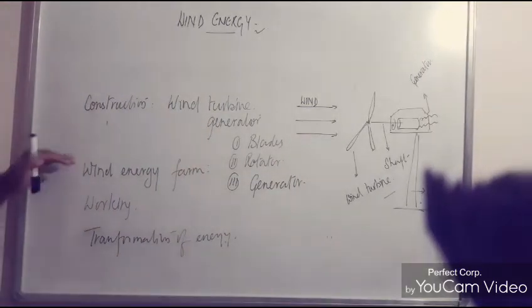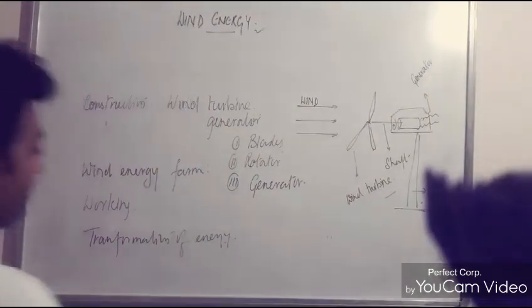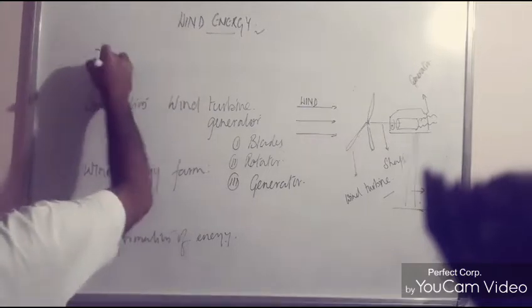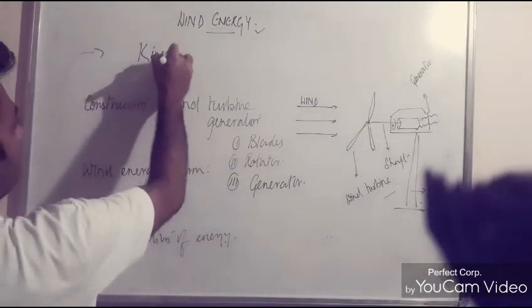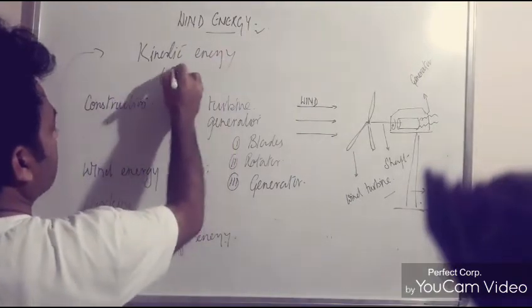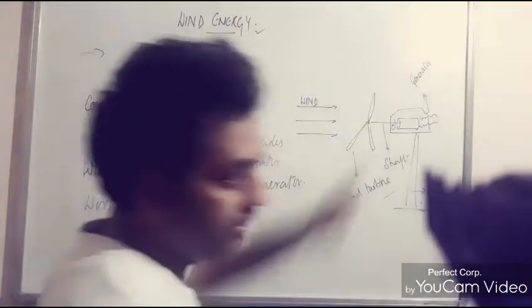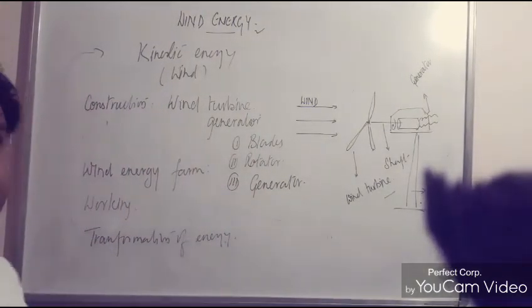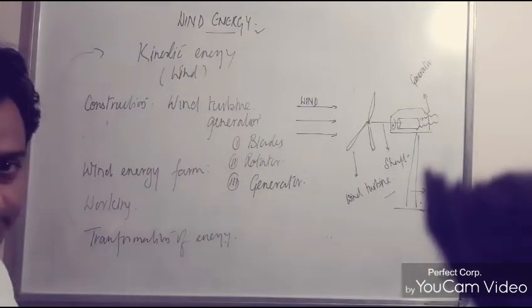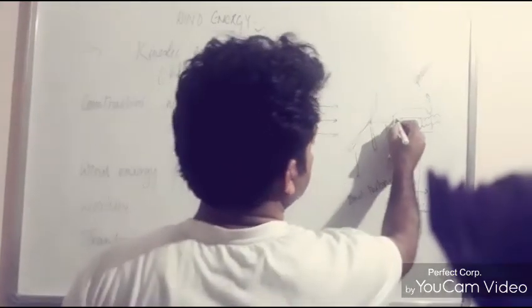Now we will first learn about how the working takes place. When the wind strikes the blade, it possesses kinetic energy. Please look at it: the wind possesses kinetic energy. Once it strikes the blade, the kinetic energy gets converted into mechanical energy. Correct? Resulting in the movement of the shaft.